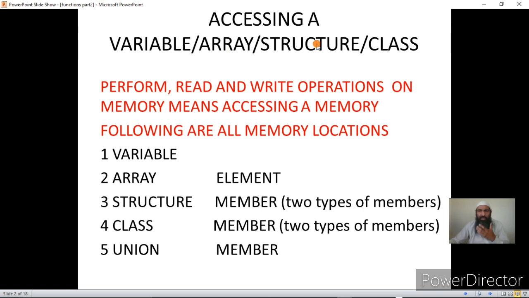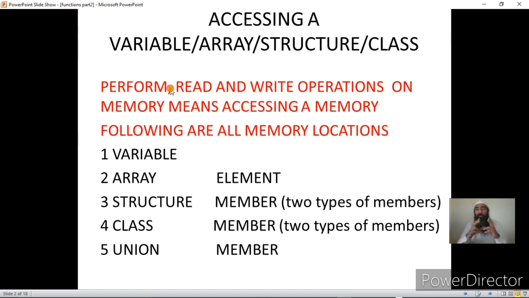Now, structure: once we create a structure variable, memory is allocated for the different members of the structure. We have already discussed what structures are. In the same way, we have a class. It is somewhat similar to a structure, with a little difference, and we will take up that difference once I teach object oriented concepts. But class and structure are almost the same in C++, with a little difference, of course. Now, performing read and write operations on memory means accessing a memory.